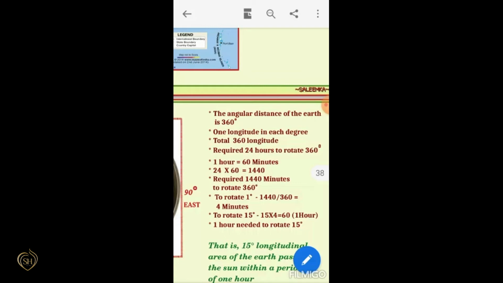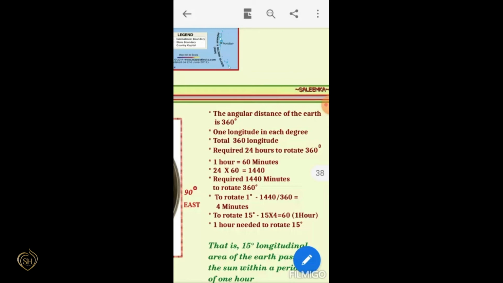We can say that the earth requires 24 hours, or 1440 minutes, to rotate 360 degrees.